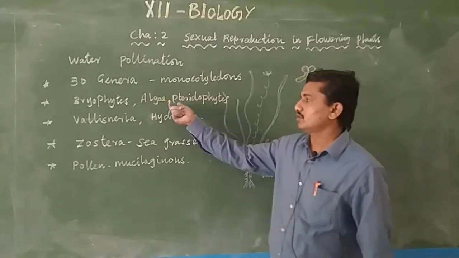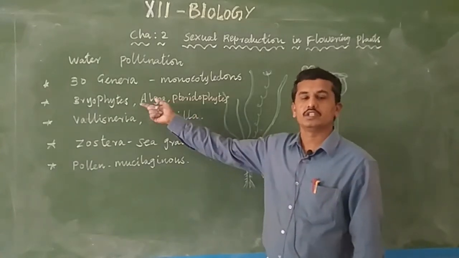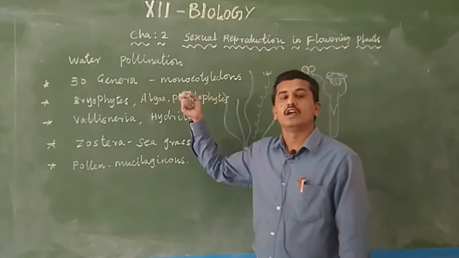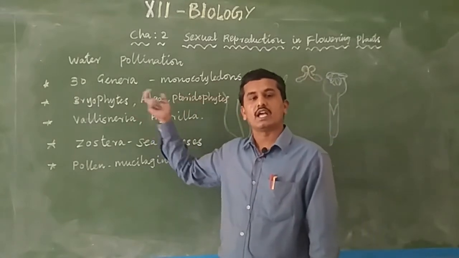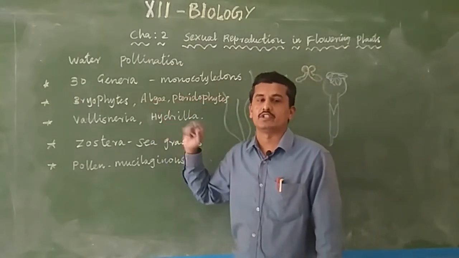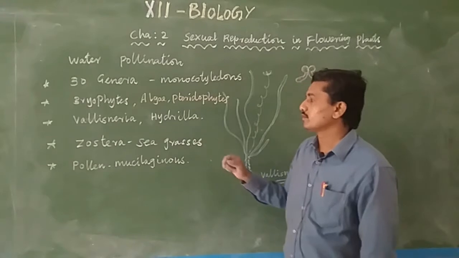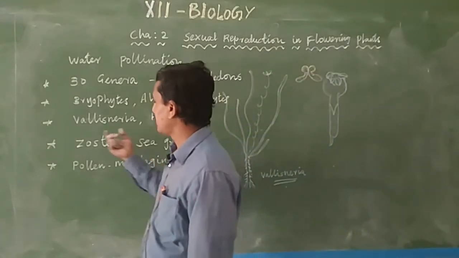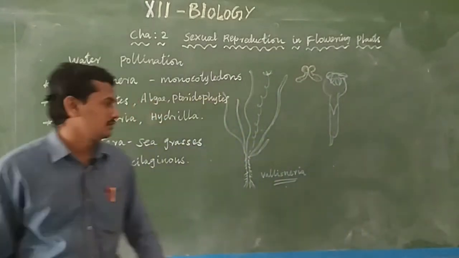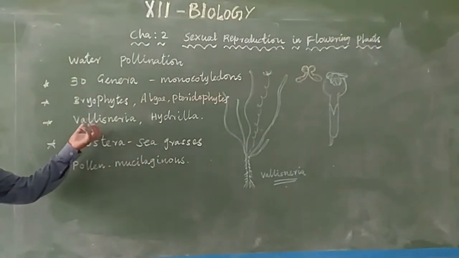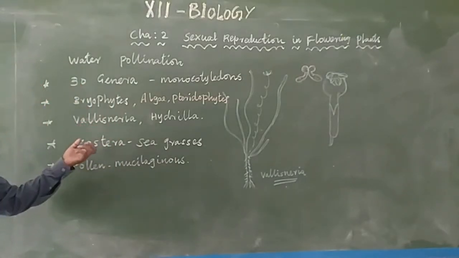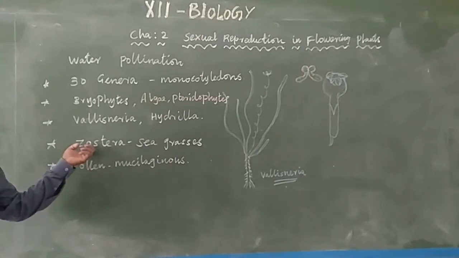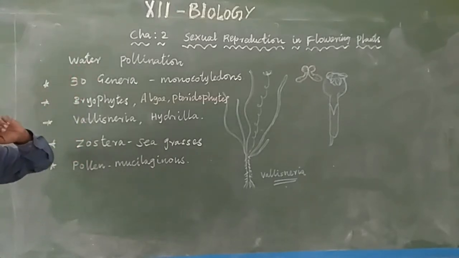So these organisms need water. These three organisms need water, or use water, for transferring the gamete. The next one is angiosperms. Water-pollinated flowers or plants include Vallisneria and Hydrilla. This is actually a freshwater organism. Sea grasses like Zostera also follow water for pollination.